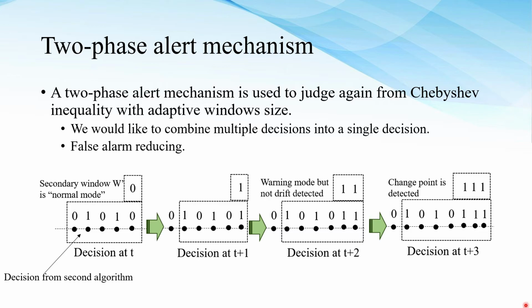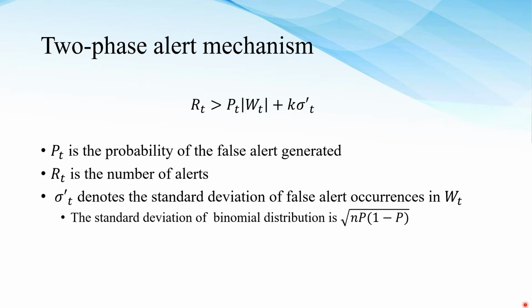The two-phase mechanism is used to judge again, after the Chebyshev, to reduce the false alarm. We introduce the second window to readjust again. From the two-phase alert mechanism, we propose this formula. P_t is the probability of the false alert generated by the Chebyshev. R_t is the number of alerts. And sigma prime is the standard deviation of the false alarm. However, the standard deviation here follows the binomial distribution in this equation.